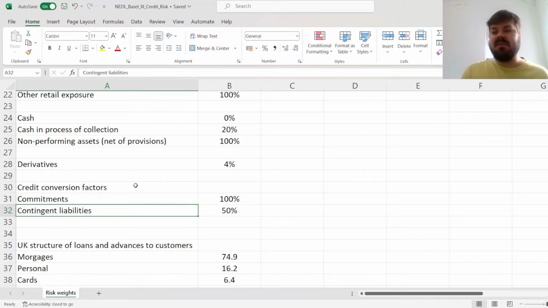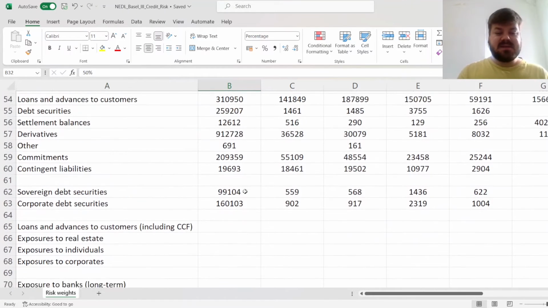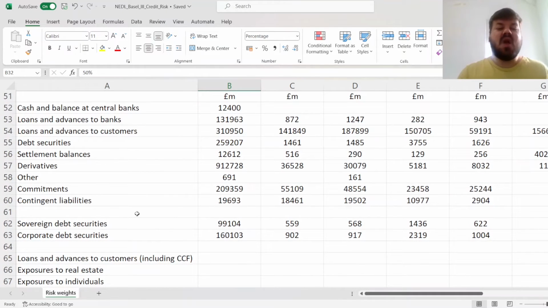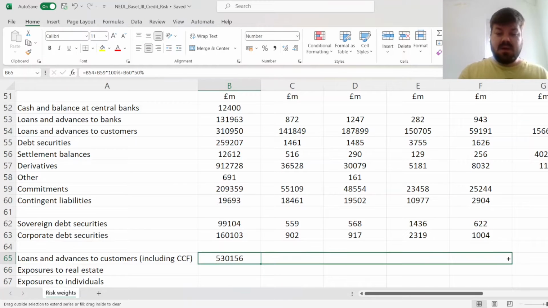And contingent liabilities are treated with a lower credit conversion factor of 50% in general. So let's convert them into loans and advances to customer equivalents, essentially, for the purposes of credit risk-weighted assets calculations, by adding commitments times 100% and contingent liabilities times 50%. And again, across all 5 asset quality groups.